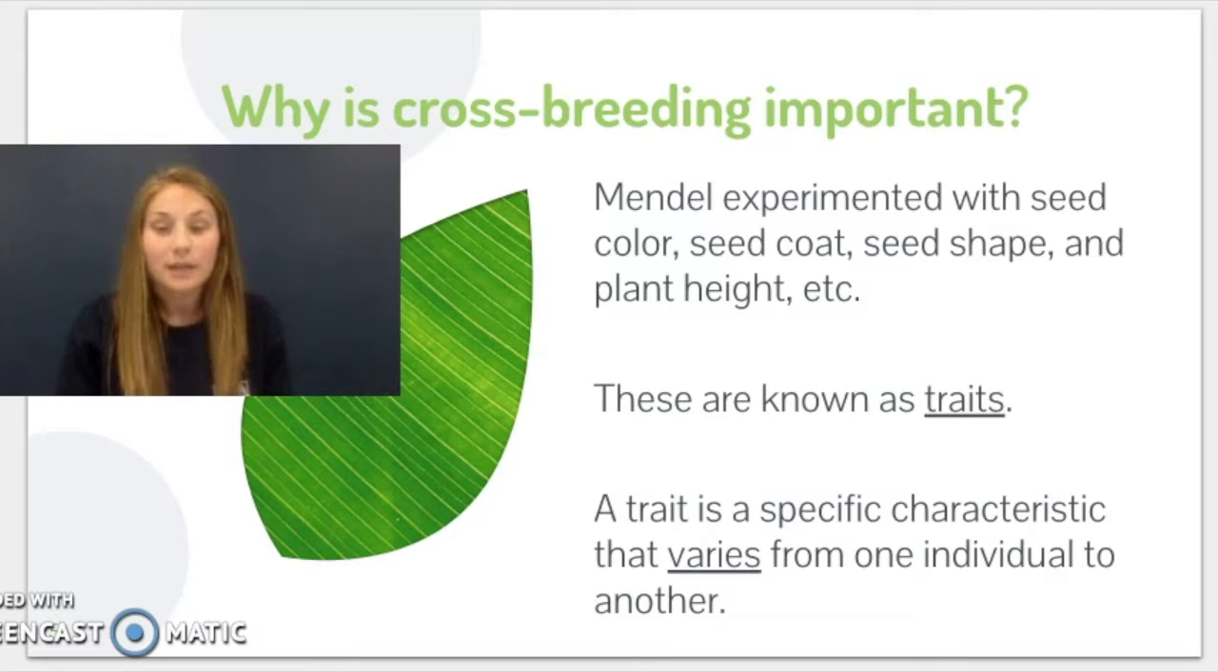The different traits that Mendel looked at within the peas were seed color, seed coat, seed shape, plant height, and many more that we'll show you later on in the presentation. These traits were really good examples within the pea plants because you either had one seed color, which could be green, or another seed color, which could be yellow, and there was no other option. Because it was a 50-50 chance, his experiments were going to be very easily manipulated and his results were going to be very easy to see.